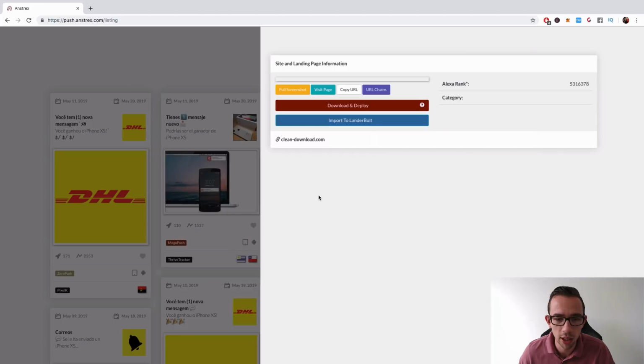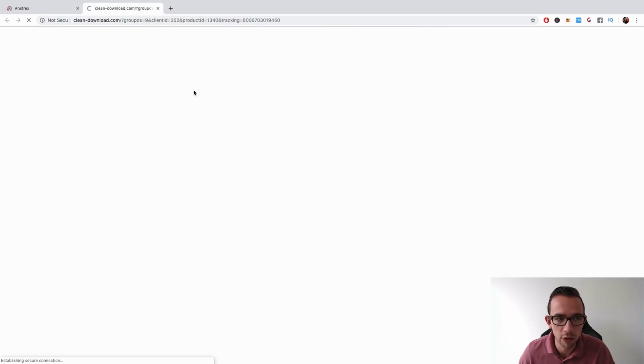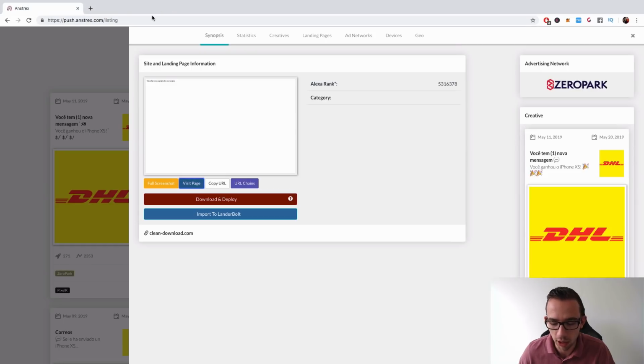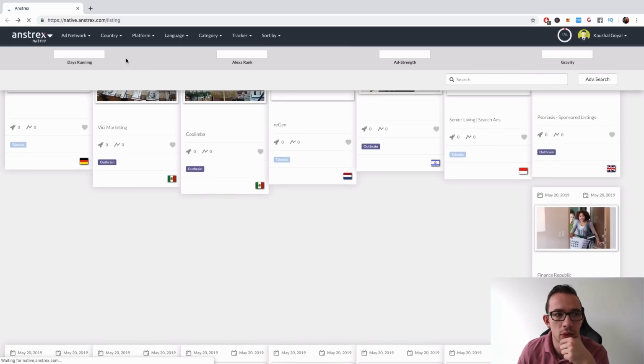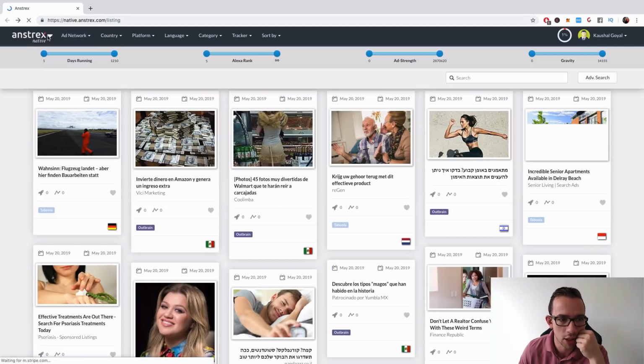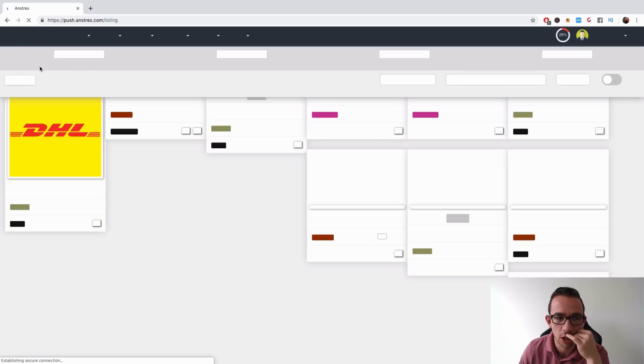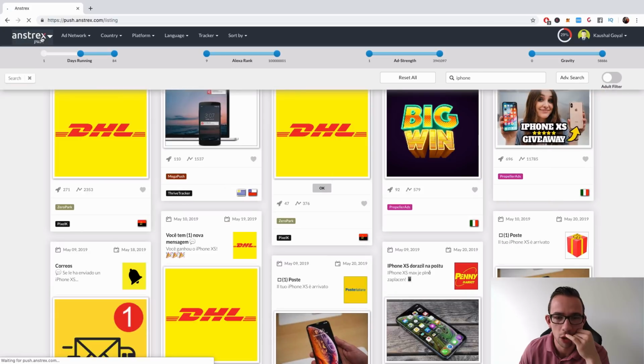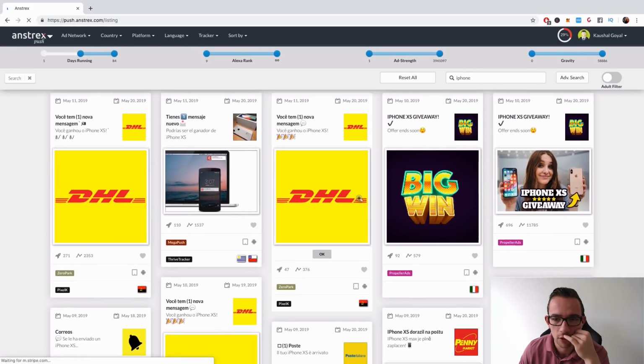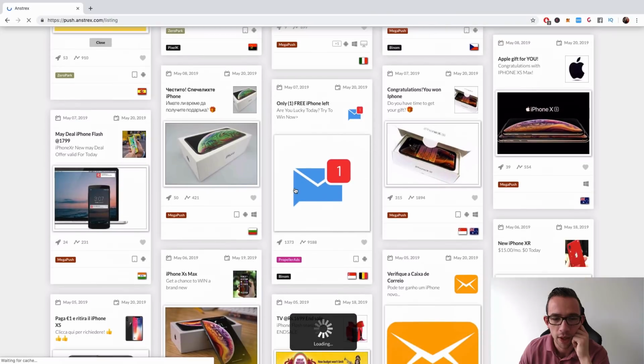All right, so you can zoom in and download the image apparently, but I just want to visit the sites, or is it all not a problem? This offer is not available. Maybe the direct link for that one. So it says native.anstrex. Have I been looking in the wrong thing the whole time? Have I not been looking in push? Yeah, I have been looking at the push. Why would it go to native then? Okay.